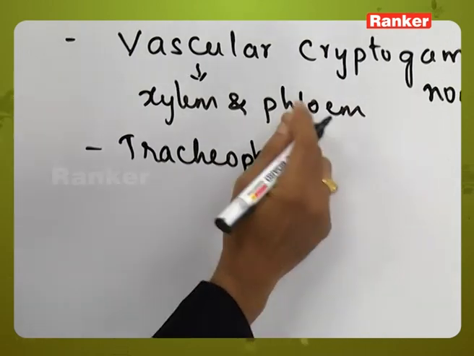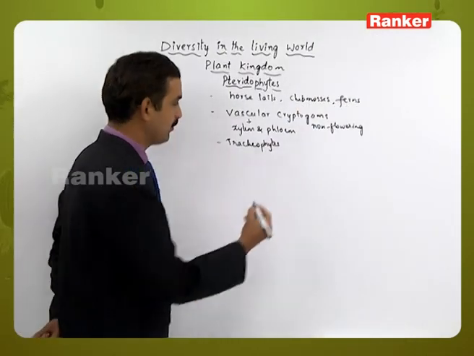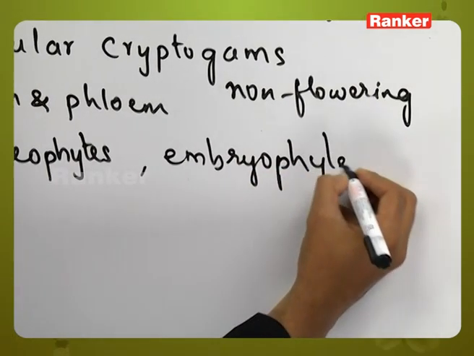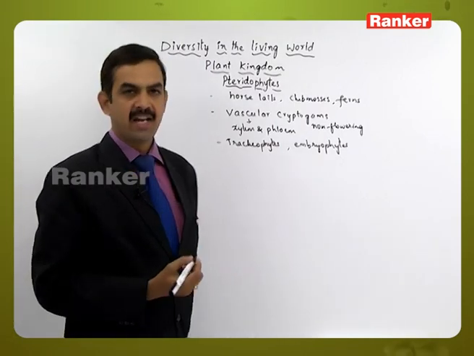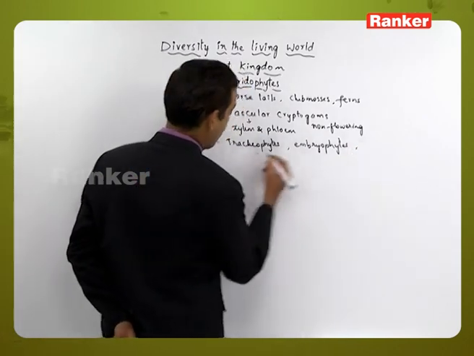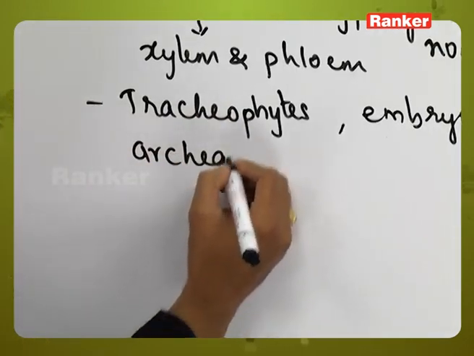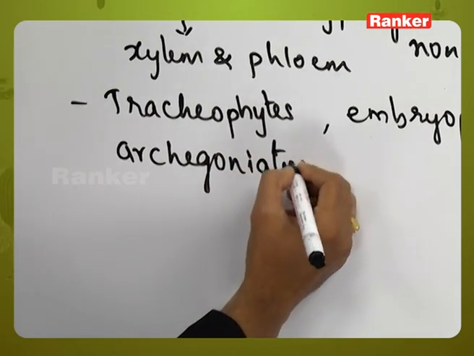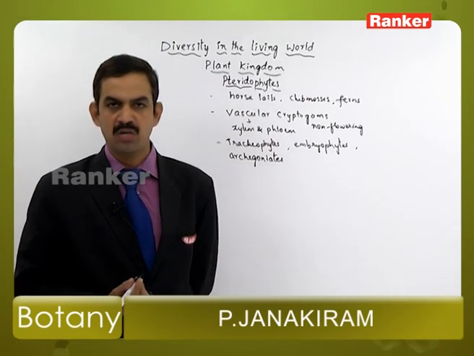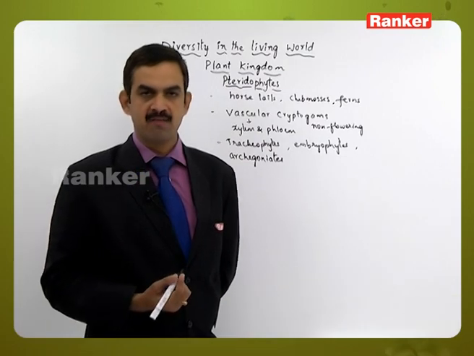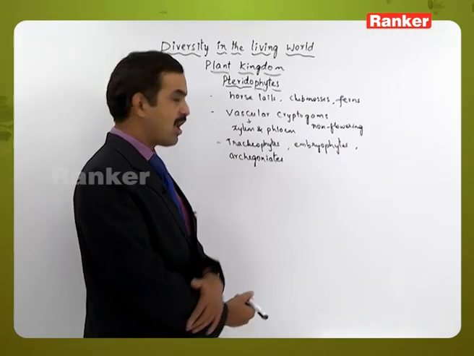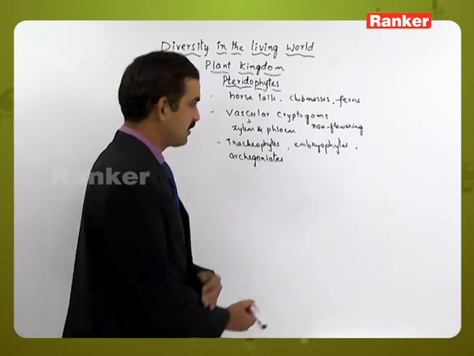Tracheophytes means the plants with xylem and phloem or the vascular tissue, and embryophytes. Embryophytes are those plants which have embryo or which produce embryo in the process of reproduction. Then archegoniates. Pteridophytes produce sex organs called as antheridia and archegonia. Antheridia is a male sex organ, whereas archegonia is a female sex organ. The plants which produce the archegonia are called as archegoniates.